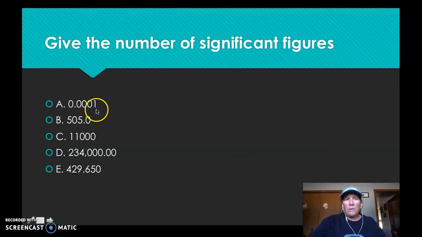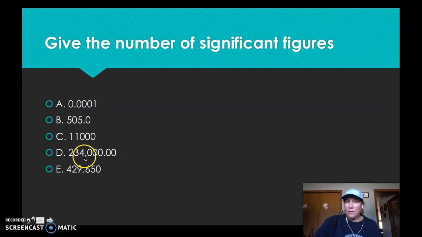This one would only be 1. These are all placeholders, so just only 1. This one, 1, 2, 3, 4. You count them all because you wrote the decimal and you wrote the 0. If you took the time to do that, you must have measured up to that point, so count them all. This one, just the 11, 1, 1, just has 2. These zeros, because there's no decimal, they're like an estimation. How many were there? There was like 11,000. You didn't count, you didn't measure, so you just write 11,000 this way, and then you don't count the decimal.